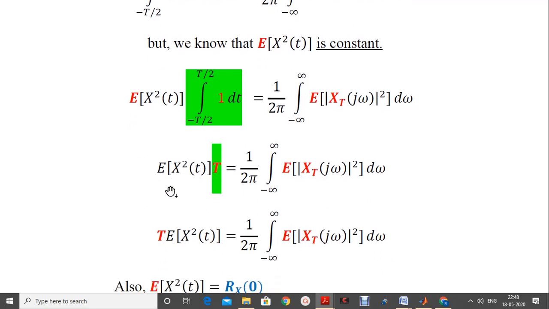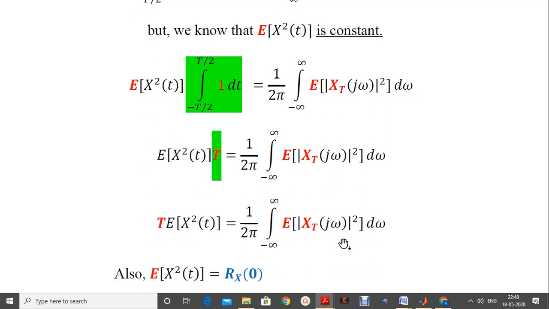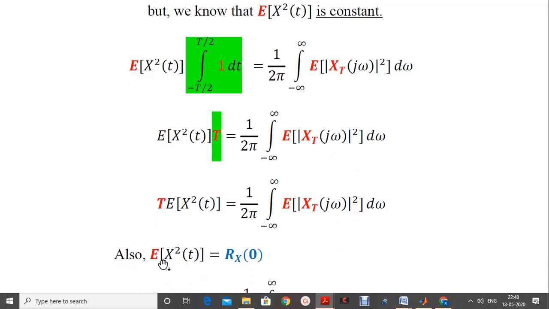So we just change the order of representation. The equation takes the form T into expectation of square of x of t is equal to 1 by 2π integration minus to plus infinity, and the entire term on the right hand side as in the above equation. We also note that expectation of square of x of t, or any random process, is squared, and then the expectation or the mean value is going to be taken. This is nothing but equal to the term called Rx of 0. So this is nothing but the correlation function taken at time difference of 0 here.